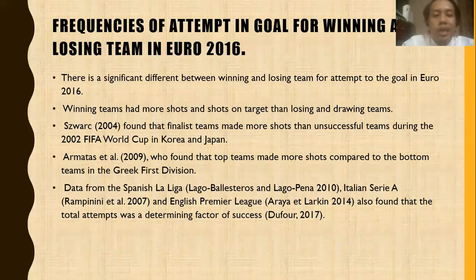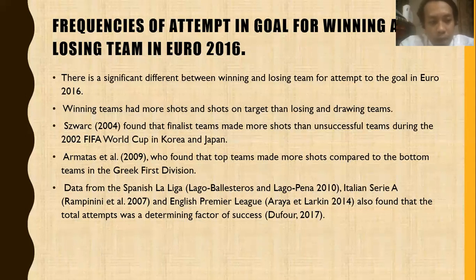So the winning team had more shots and shots on target than the losing and drawing team. For the article that supports this, it shows that in 2004 it was found that finalist teams made more shots than unsuccessful teams during the 2002 FIFA World Cup in Korea and Japan.